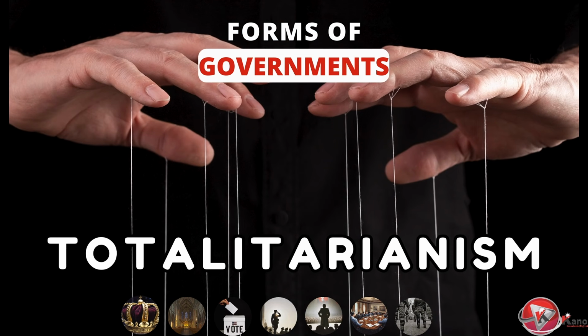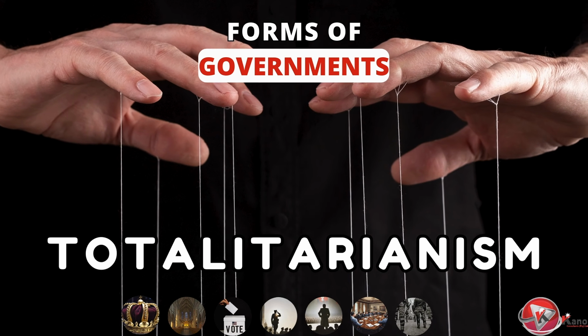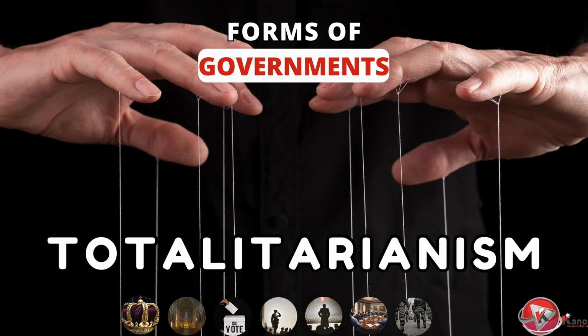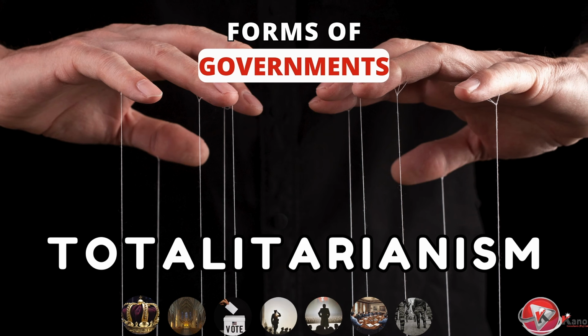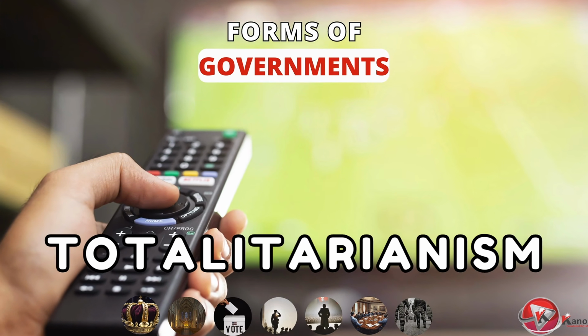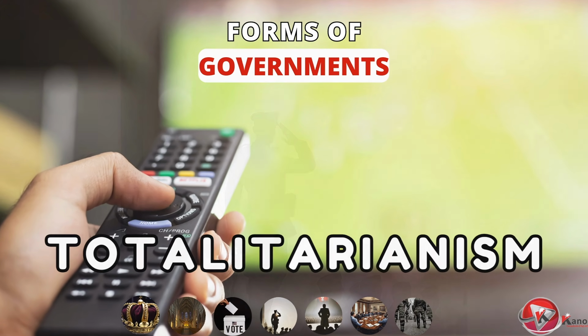A totalitarian government is often regarded as the most extreme and complete form of authoritarianism. In totalitarian states, the government seeks to control not only all political and economic matters, but also the attitudes, values, and beliefs of the population. This government may also employ propaganda campaigns, usually through state-controlled mass media.